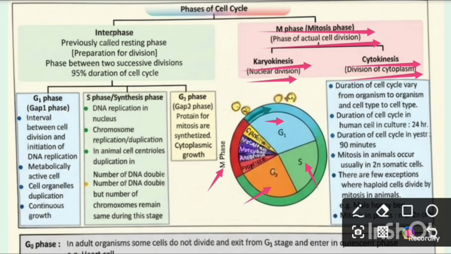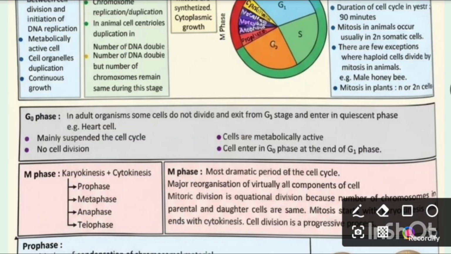Now, some important points. Duration of the cell cycle varies from organism to organism and cell type to cell type. Duration of the cell cycle in a human cell in culture is about 24 hours, and in yeast it is about 90 minutes. Mitosis in animals occurs usually in somatic cells or 2N cells. There are a few exceptions where haploid cells are divided by mitosis in animals, for example male honeybee, and mitosis in plants occurs in N or 2N cells.